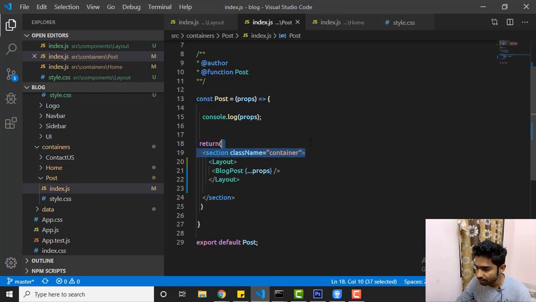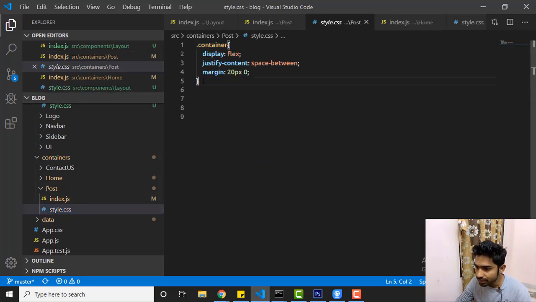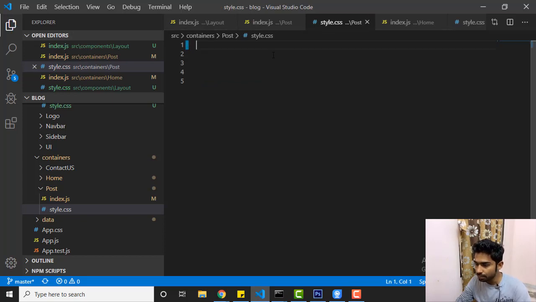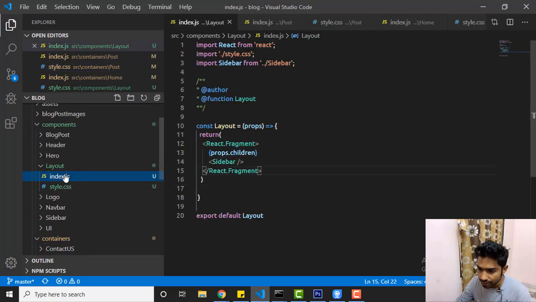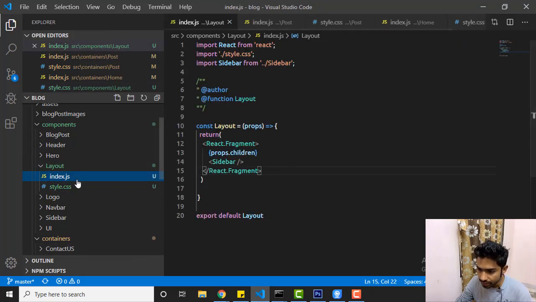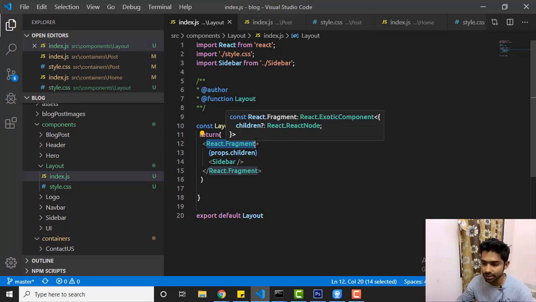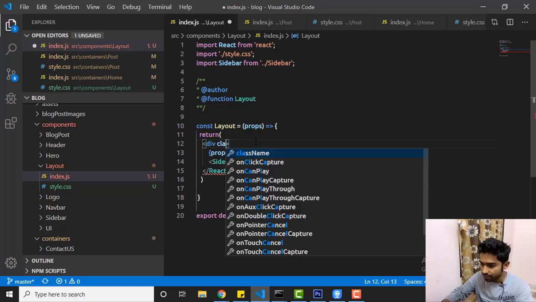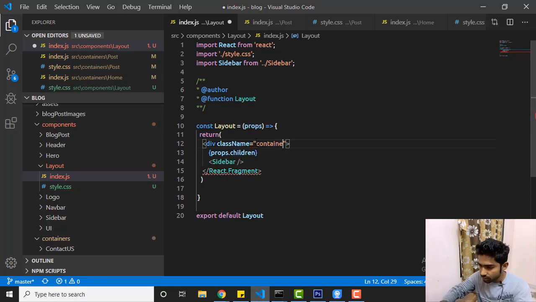So let's remove this section part, or first go to your style.css file and copy this container style, or basically cut it from here, save your page, and back to your layout. Here you can see we have index.js, we already added the style.css, so go here and paste here, save, and in your index.js file, now again my requirement is not to use fragment right now, because I want to use my style. So that's why I need the div, and className equals container.